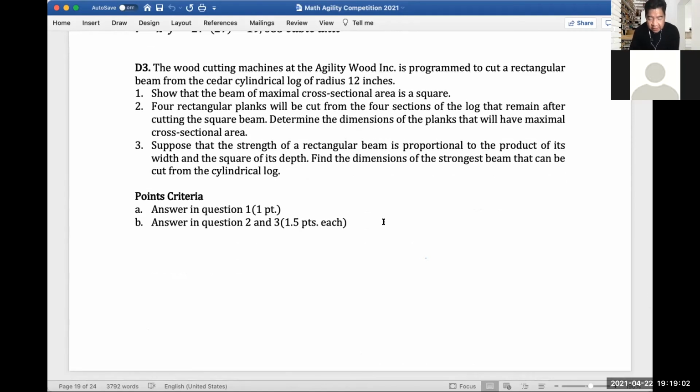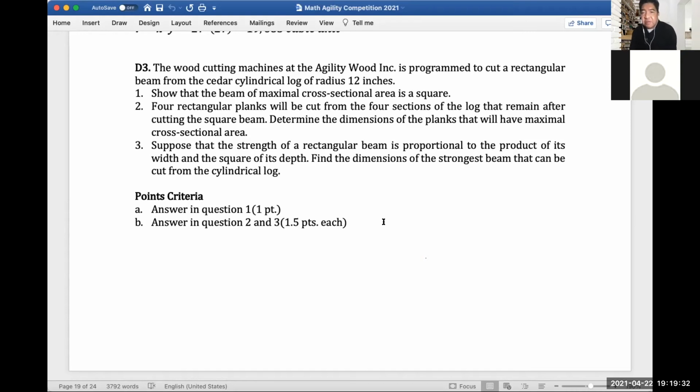The wood cutting machines at Agility Wood Inc. is programmed to cut a rectangular beam from a cedar cylindrical log of radius 12 inches. So that's the radius of the log. First, we need to show that the beam of maximal cross-section area is a square. Second, 4 rectangular planks will be cut from the 4 sections of the log that remain after cutting the square beam.